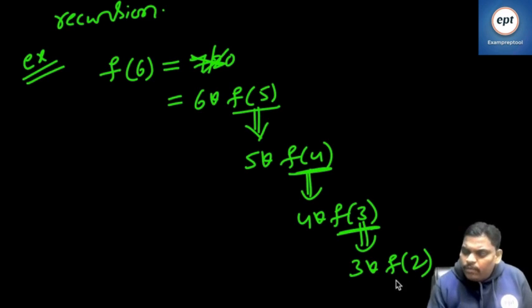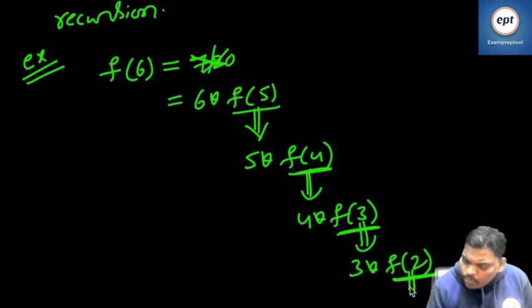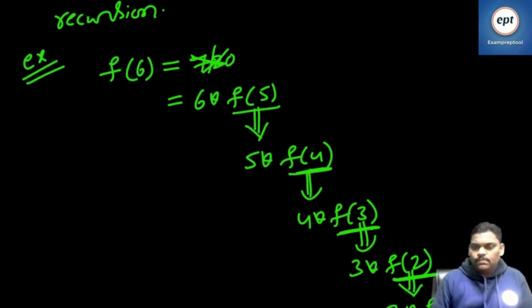I hope everyone knows factorial of 2. If you don't know factorial of 2, most probably everyone knows. Unfortunately, if you don't know, then 2 into factorial of 1.